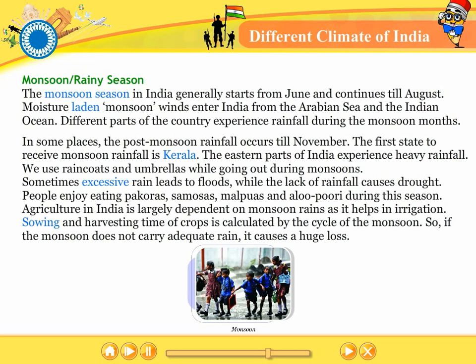Agriculture in India is largely dependent on monsoon rains as it helps in irrigation. Sowing and harvesting time of crops is calculated by the cycle of the monsoon. So if the monsoon does not carry adequate rain, it causes a huge loss.